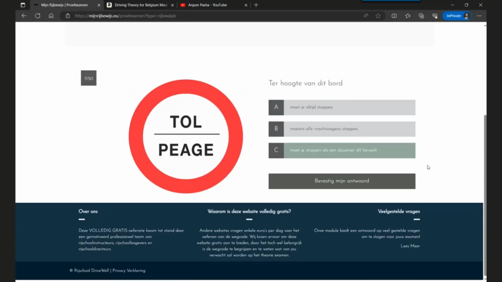So this will be the correct answer. There is no need for you to always stop, and even the trucks, there is no need for them to always stop. It is only if the authorized person, or the customs officer in this case, orders you to stop, then you must stop.